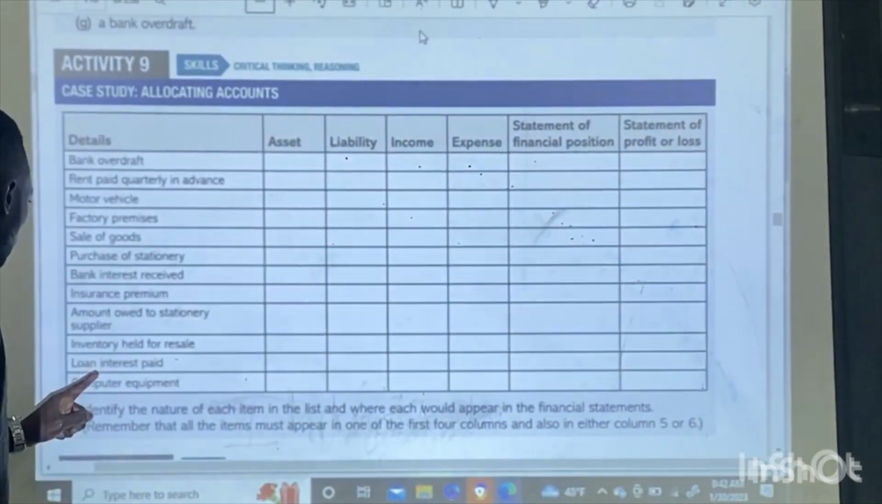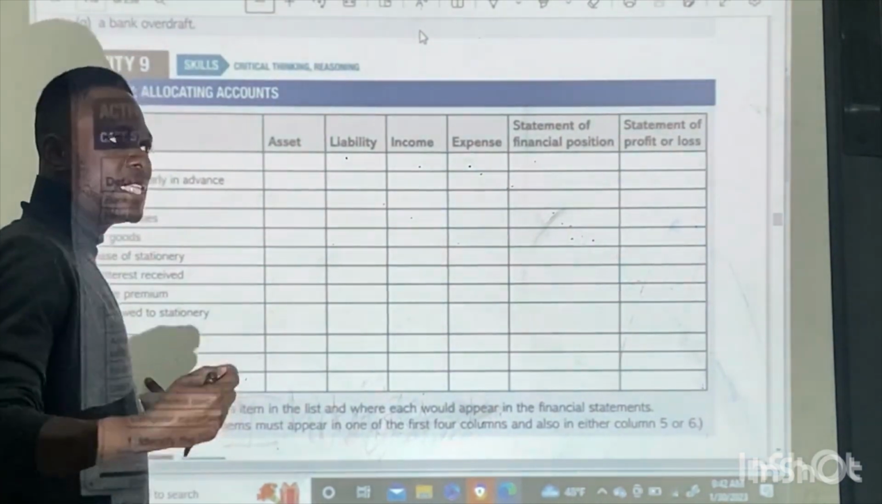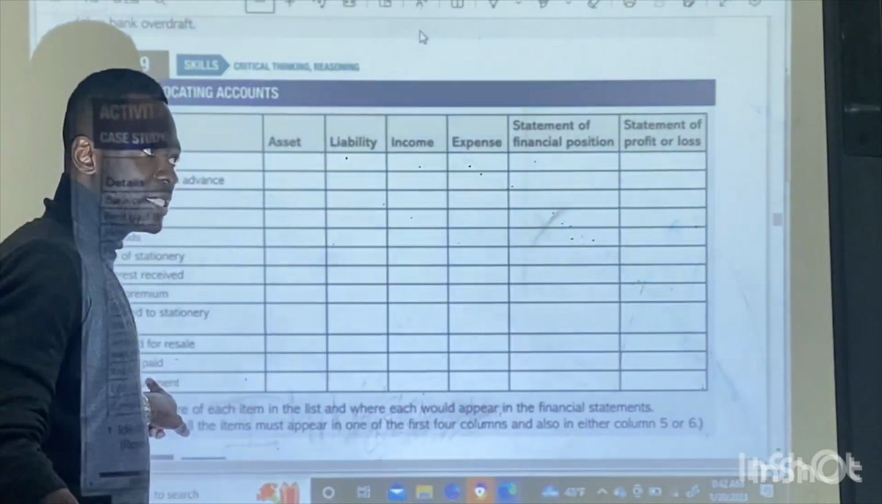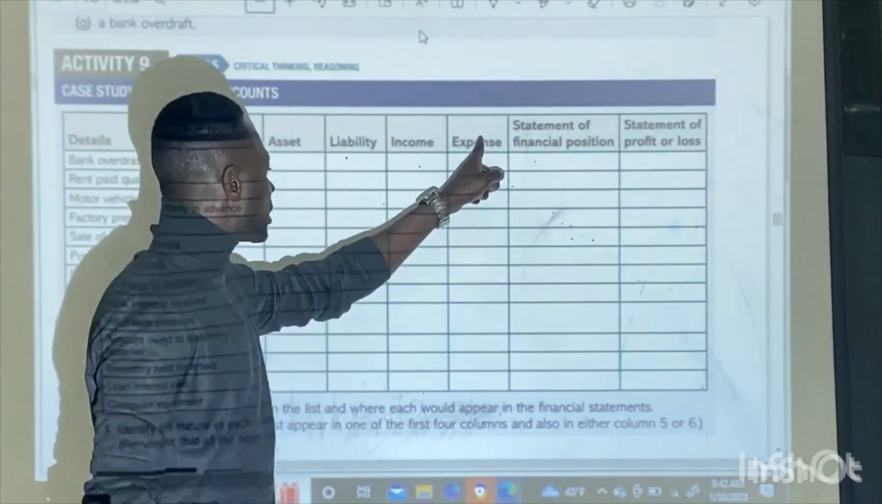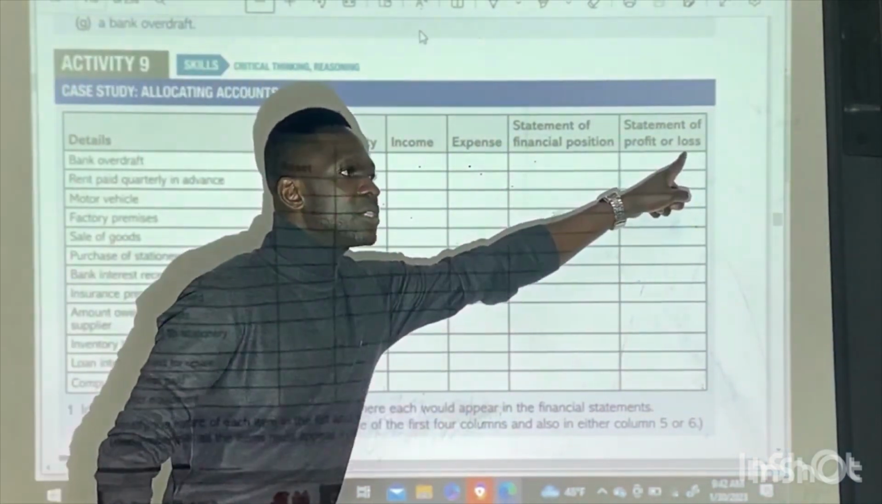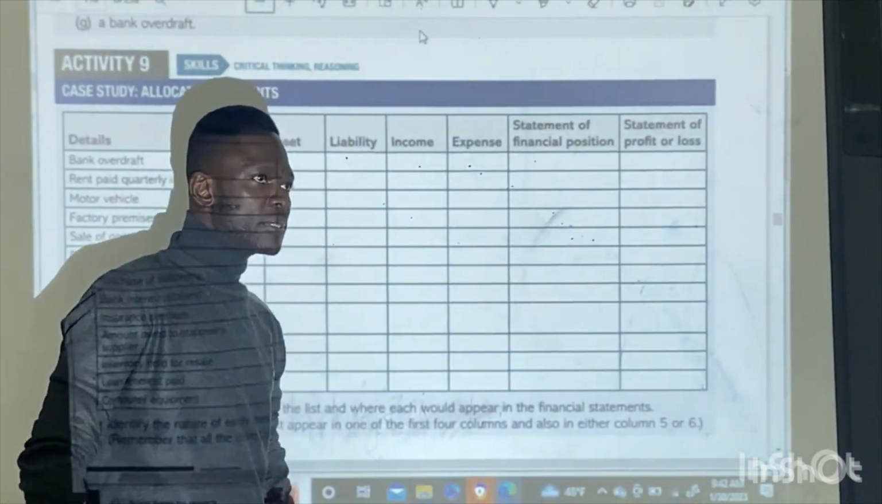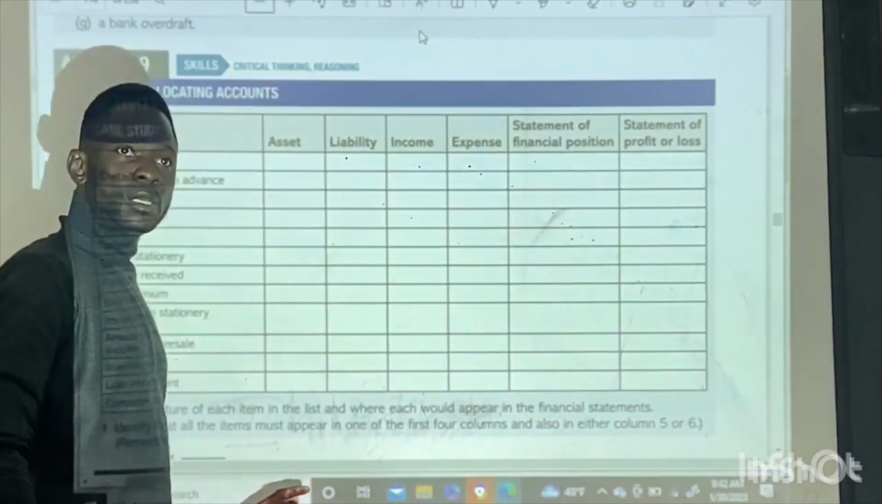The next one, loan interest paid. You paid interest on loan. Is it an expense or income? It's an expense. Expenses and statement of profit or loss. Is it clear, please? Is it clear or not?